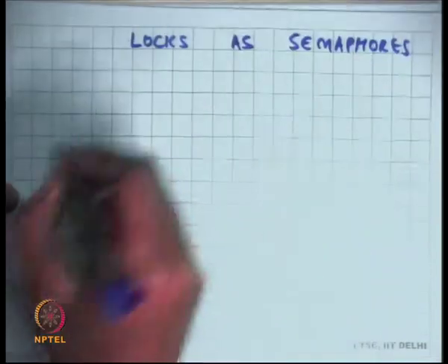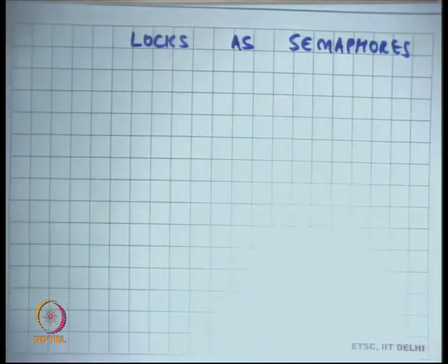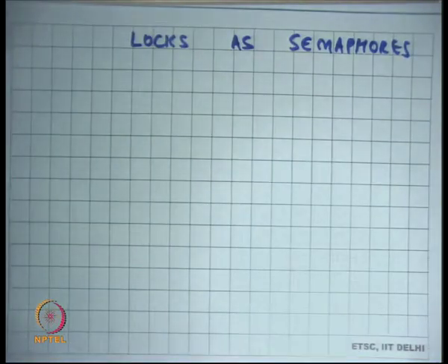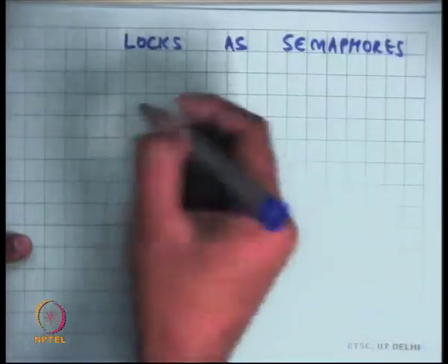So what's a lock abstraction? You basically have a state, right. So locks, unlike condition variables, are a stateful abstraction. Condition variables are a stateless abstraction, semaphores are a stateful abstraction, and a lock is also a stateful abstraction because the lock variable has this state of whether it's locked or not, right. The lock variable has 1 bit of state, the semaphore has an integer worth of state. All right, okay. So locks as semaphores, well, what is a lock?